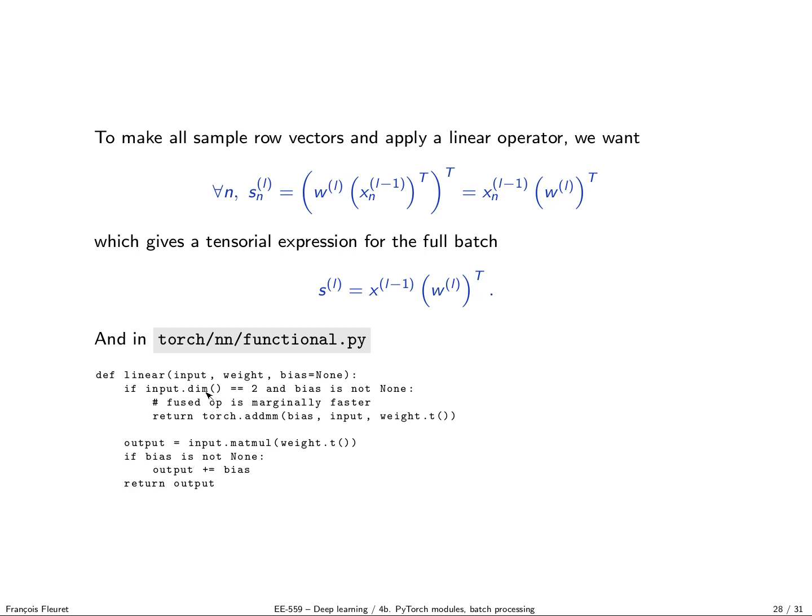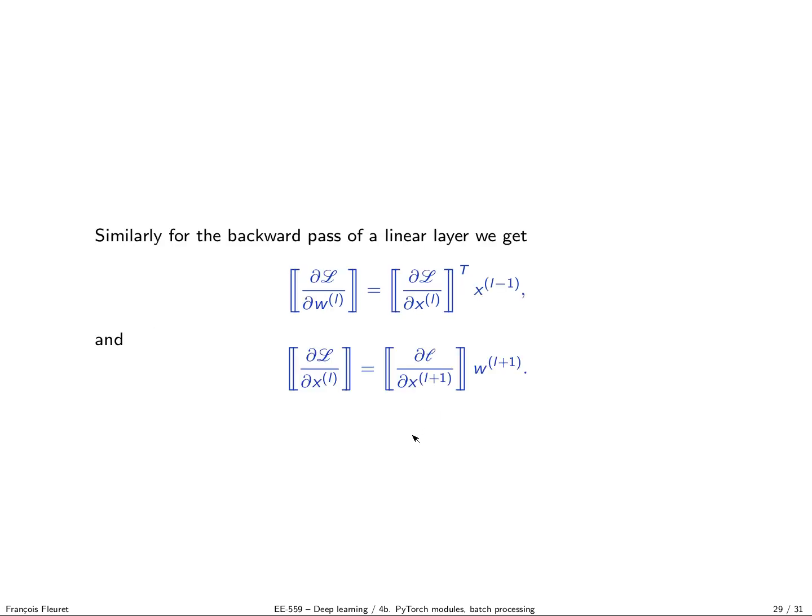Here they check that if they get a tensor input of dimension 2, and they actually have bias, they are using this fancy operation that does input times weight transpose plus bias. So it's exactly what I wrote here. This is X, this is W, and you actually compute X times W transpose.